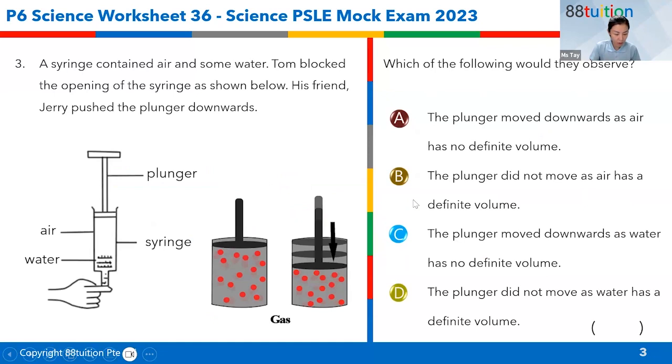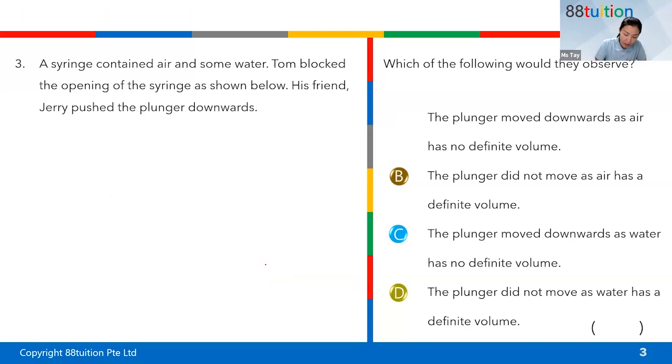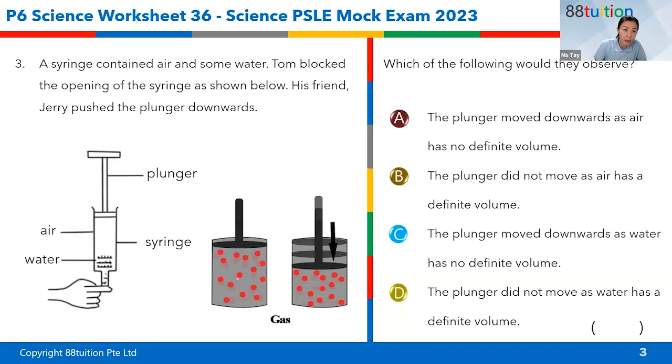Now, this is a syringe containing air and some water. Tom blocked the opening of the syringe as shown below. His friend Jerry, Tom and Jerry, okay, pushed the plunger downwards. Now, if you take a look here, this is actually a diagram I inserted in. It is not in your question paper.